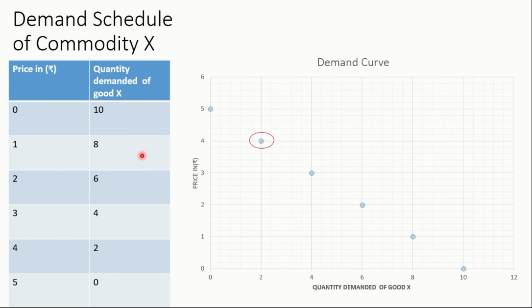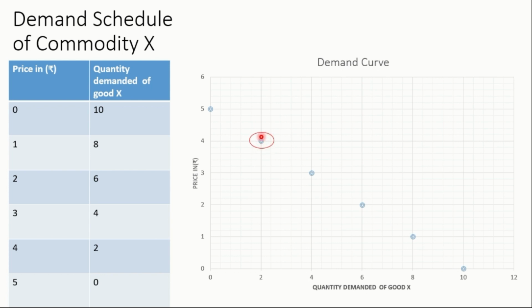First, we shall plot the quantity demanded of commodity X against different prices on the graph. In this graph, we have mentioned price on the y-axis and quantity demanded on the x-axis. Any point or combination on the graph tells us that at that price, how many units of commodity X are demanded.